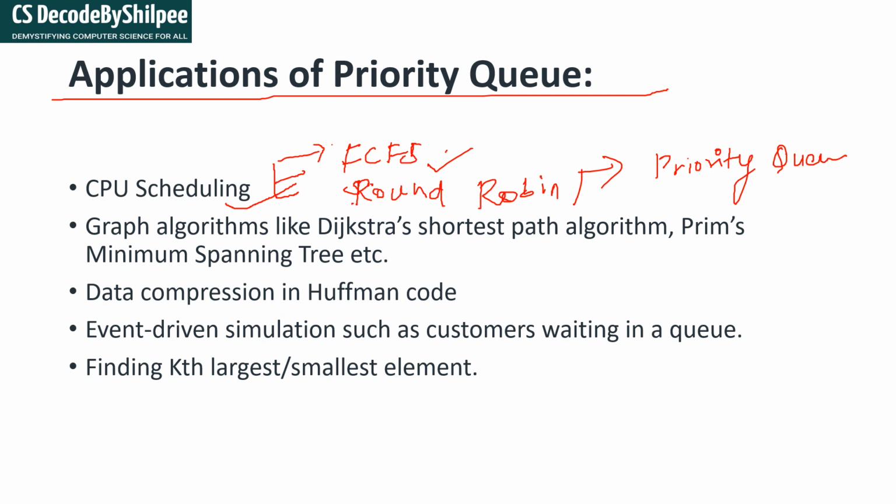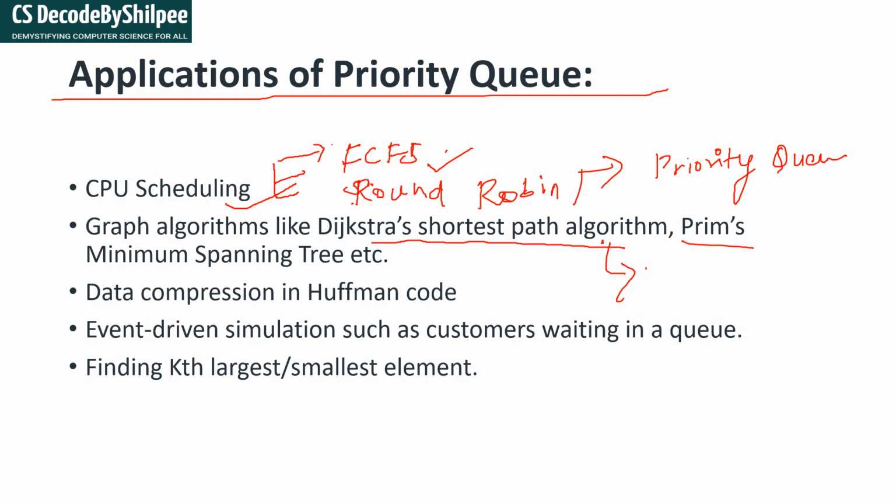Next are graph algorithms, such as Dijkstra's algorithm. Dijkstra's algorithm is nothing but a single source shortest path algorithm. It is used to find the shortest path, and you can use the priority queue to implement it. Another is Prim's spanning tree algorithm, which is also used to find the minimum spanning tree. There also you can use the priority queue.